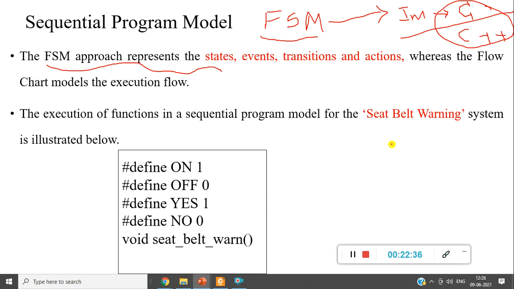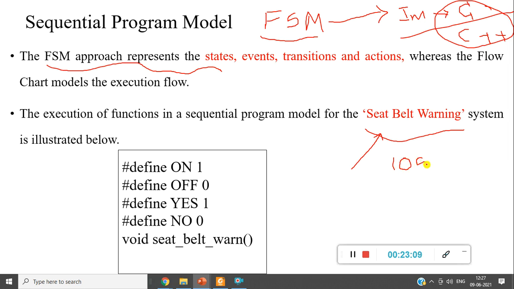As an example, we have considered the seat belt warning example once again. Whether the seat belt is fastened or not is to be checked first. That's the main objective here. If the seat belt is not fastened, then I need to give an alarm signal. When to give this alarm signal? First we assume that the driver is in the vehicle.